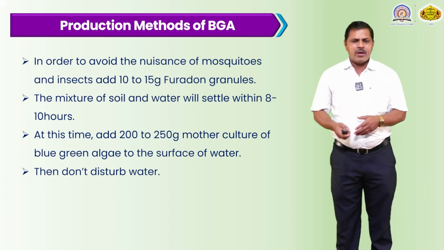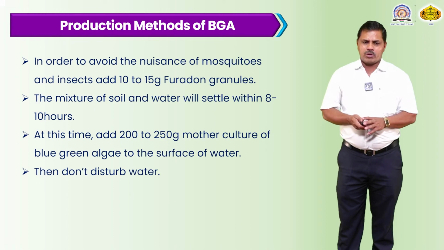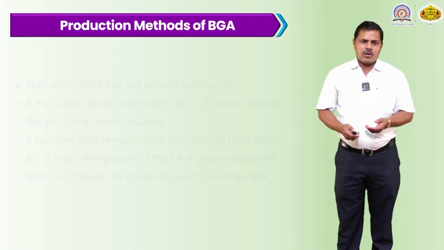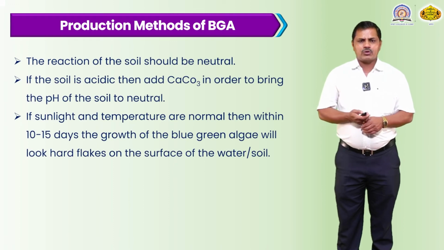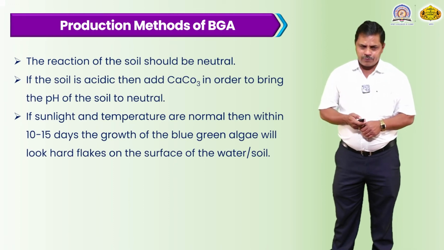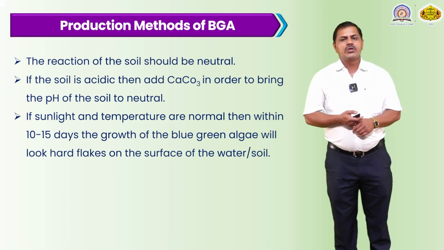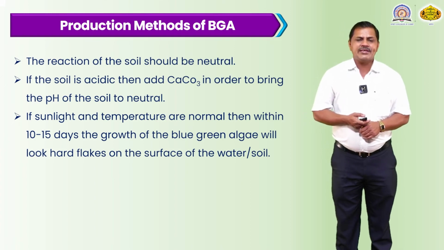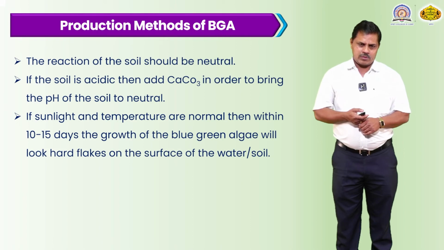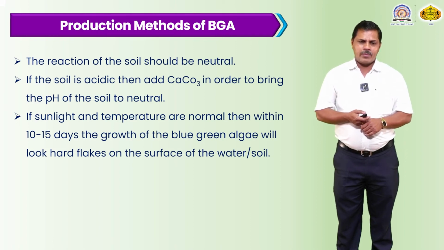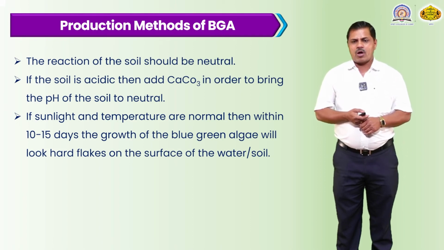After it is added, the algae should stay on the surface of the water and the water should not be disturbed. The soil should be in a neutral form. If the soil is acidic, then add CaCO3 in order to bring the pH of the soil to neutral. That is very essential. Sunlight and temperatures should be normal.